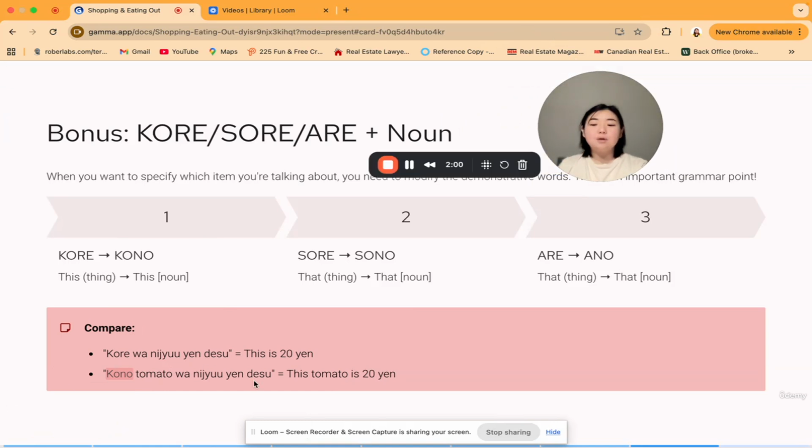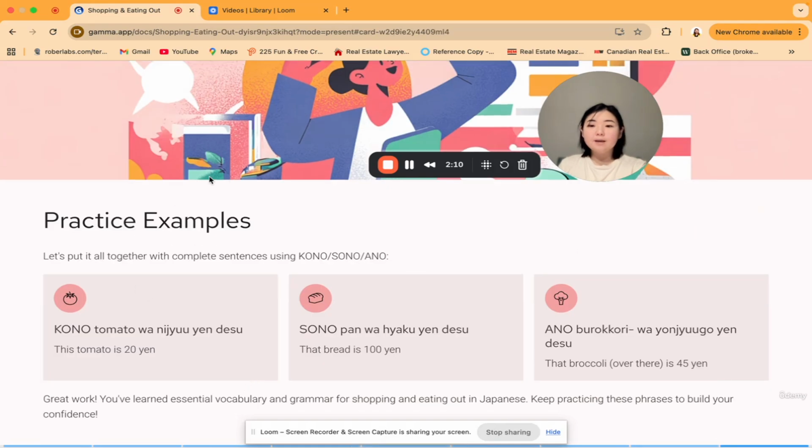So here, it's giving you a little example. これは20円です. If I want to say this tomato is 20 yen, we would say このトマトは20円です. Okay? Practice examples. Let's see if you can read it. This tomato is 20 yen. You would say このトマトは20円です. Repeat after me. このトマトは20円です. Alright? That bread is 100 yen. Repeat after me. そのパンは100円です.